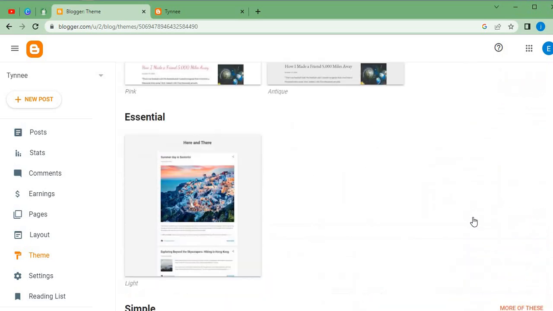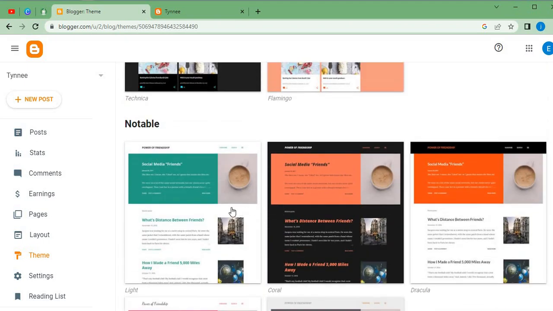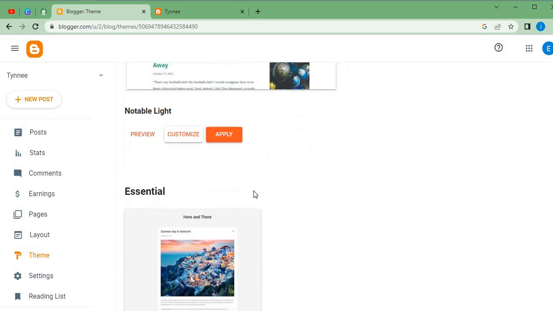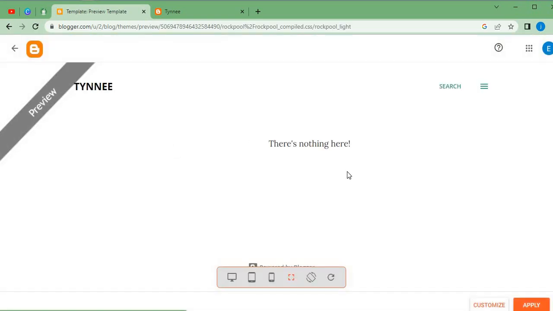So the next thing I will need to do is just to click on it, and here I'm okay. Fine, I want to go with this. So I will need to preview this first before I apply. There is nothing to display here, but here is our blog name, meaning this is the front end of Tiny. The reason why we are seeing it this way is simply because we haven't posted any blog post yet.